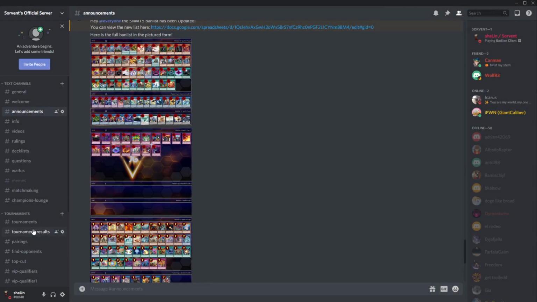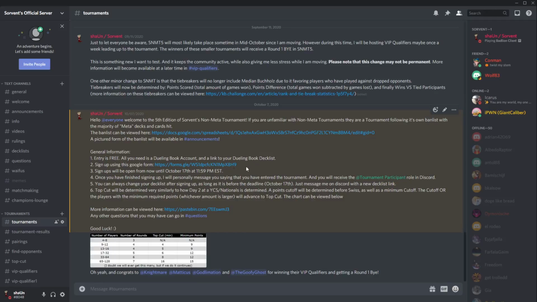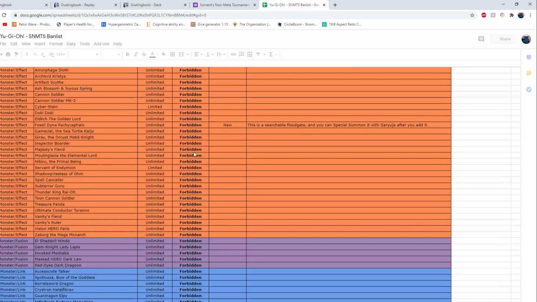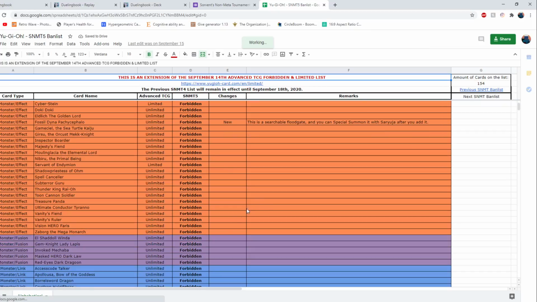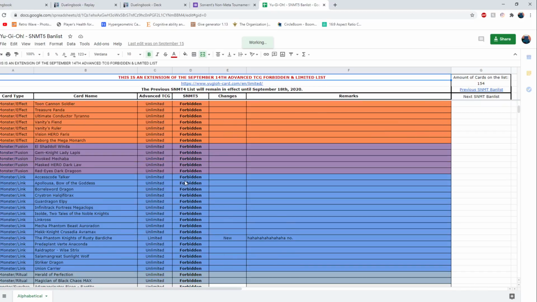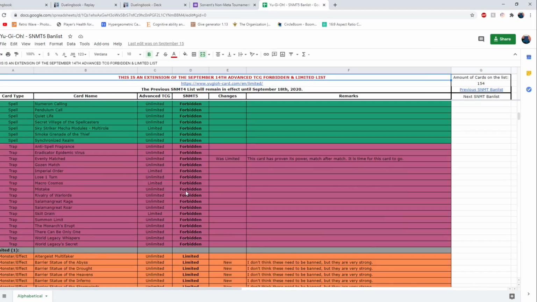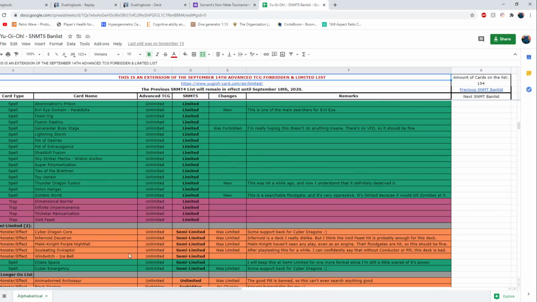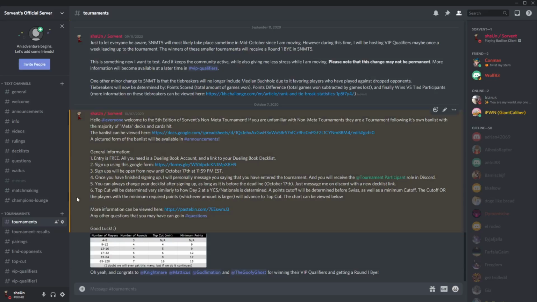There is a second link here in the tournaments tab that is the Google Doc right here, and this will show you the ban list in the Google Doc form. So I'm going to go through that real quick. This is the list as well in a pretty standard ban list format, just how it is on Konami's website pretty much. So that's the ban list itself.